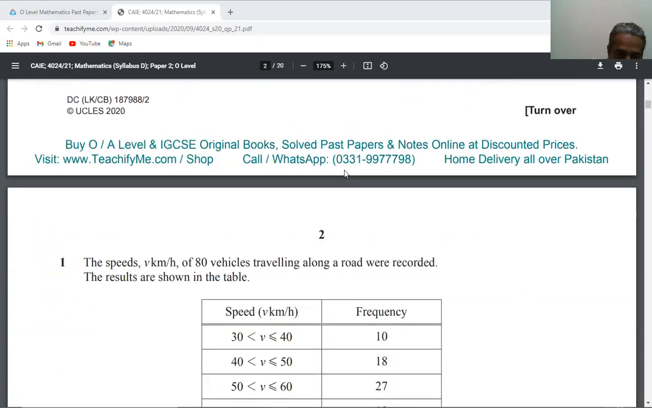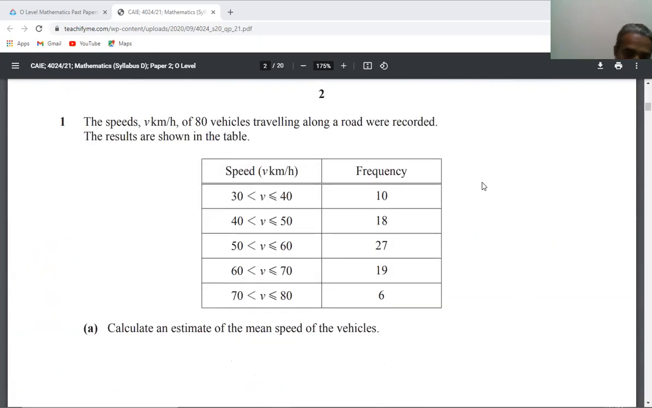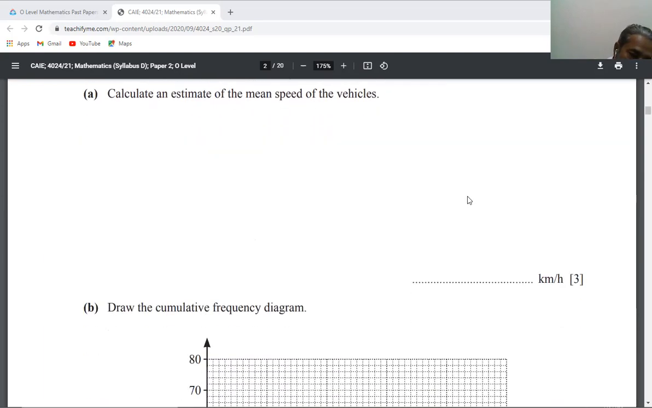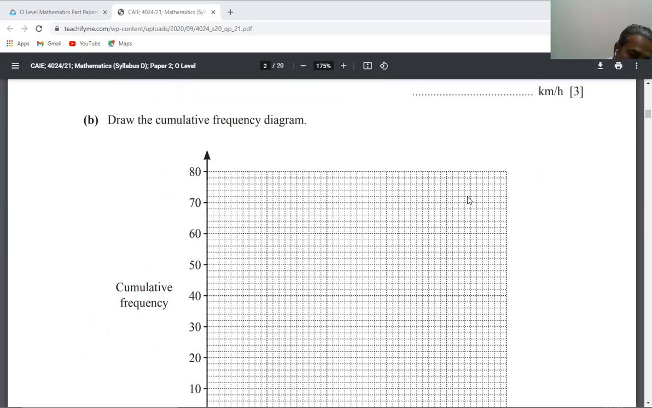Question 1. In this question, if we read this whole question, this will be easy for us to solve. The speeds V kilometers per hour of 80 vehicles traveling along a road were recorded in the table you can see. First is calculate an estimate of the mean speed of the vehicles. That is part A. After this, part B requires us to draw the cumulative frequency diagram.